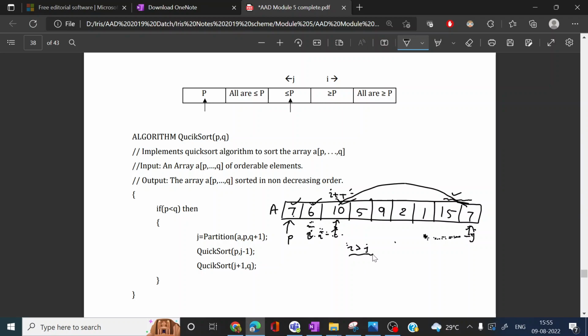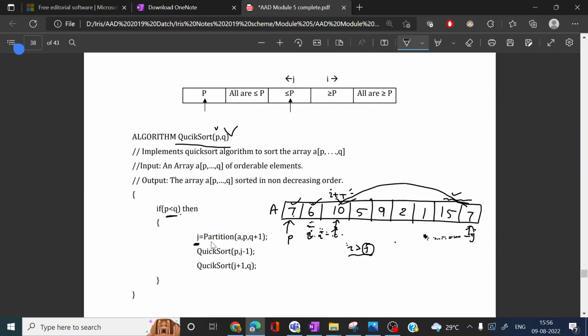Now we can see the algorithm for the partition procedure, and also for the quicksort procedure. In the quicksort algorithm, p is the starting index and q is the end index of the array. If p is less than q, the lower bound is less than the upper bound, then first we find the position for partitioning, j.